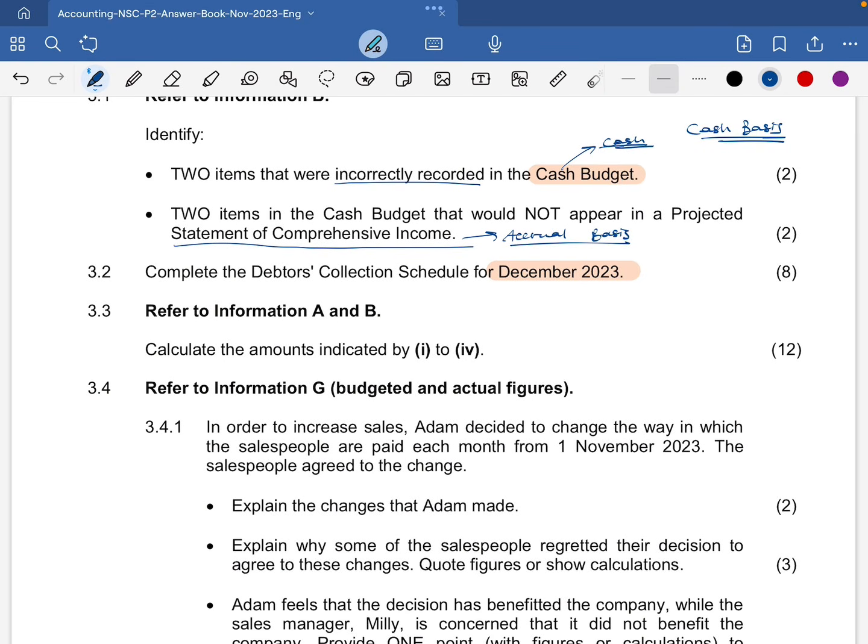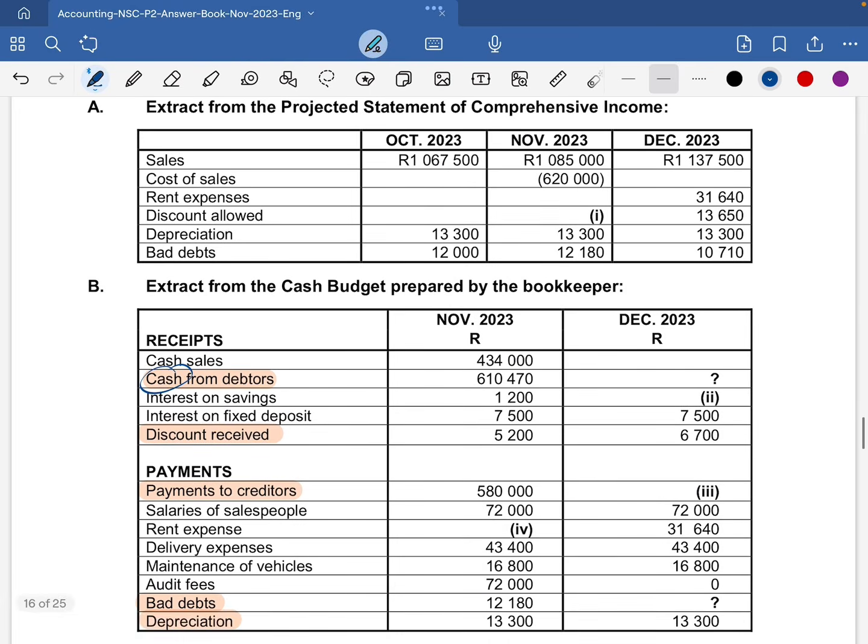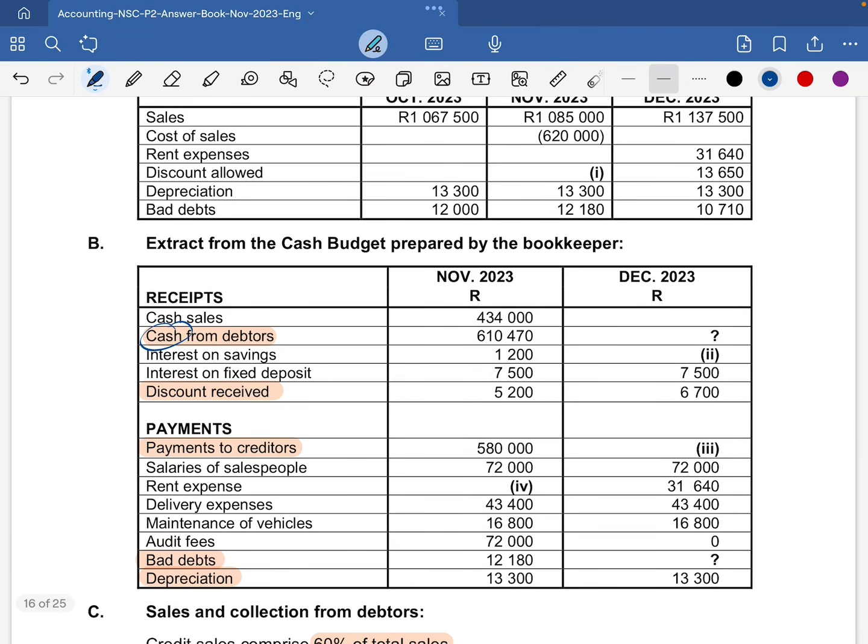Then let's have a look at information A and B. Information A is the extract from the projected statement of comprehensive income. We have sales of 1 million in October, 1,067,500, 1,085,000, then 1,137,500 in December. We will be using all these amounts: cost of sales, rent, expenses, and so forth. And then information B is the extract from the cash budget, like we have looked at before.